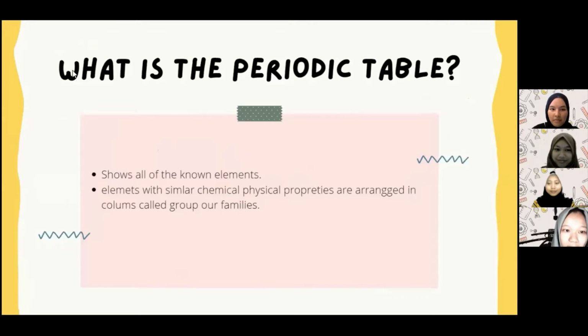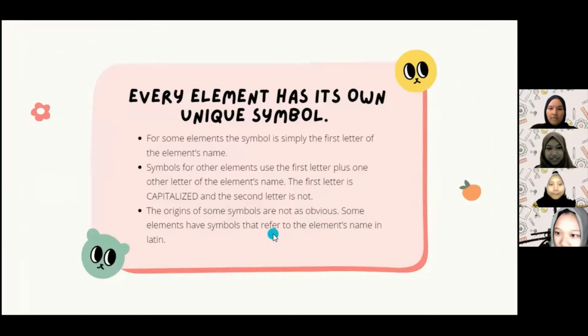Okay, so what is the periodic table? The periodic table is a table which shows all of the known elements, and elements with similar chemical and physical properties are arranged in columns called groups or families. Next.